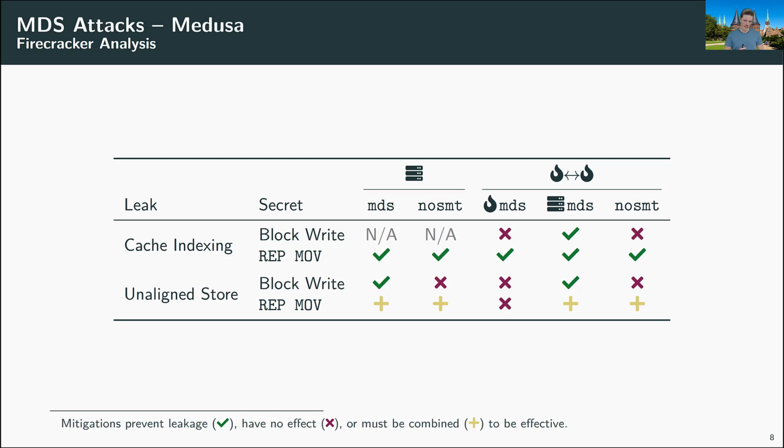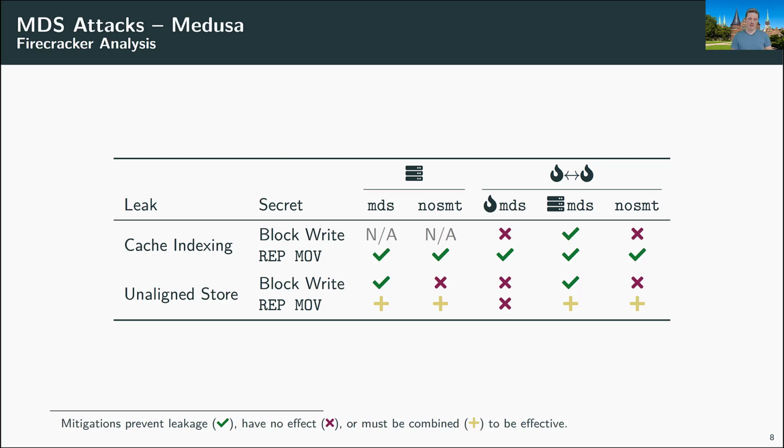So we did not see any leakage on the host system, and we assumed, okay, this attack will not work in Firecracker because the host system is not vulnerable in the first place. However, to our surprise, we found that this special attacker, the cache indexing attacker with a block write victim, is actually able to extract information about the victim in the case of time slicing and co-location. When the attacker and the victim run in separate virtual machines, the attacker was able to extract information from the victim. This was only stopped by enabling the MDS countermeasure on the host.